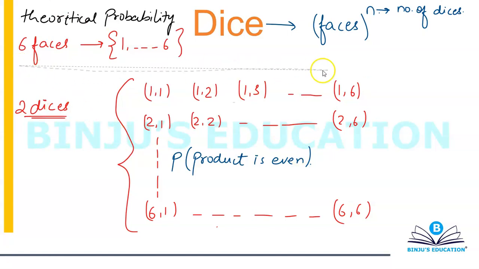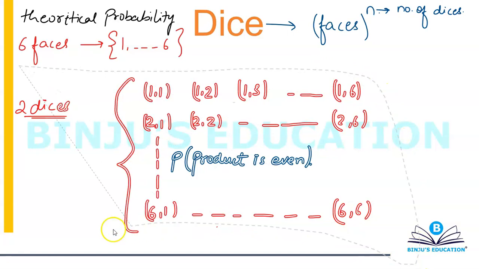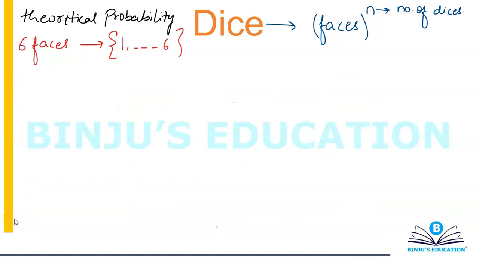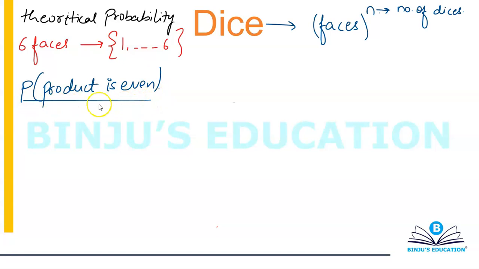And in the meantime, I'm going to remove this from my board. We're looking for the probability of the product to be even. Okay. Understand now.